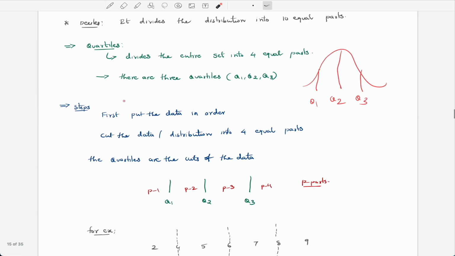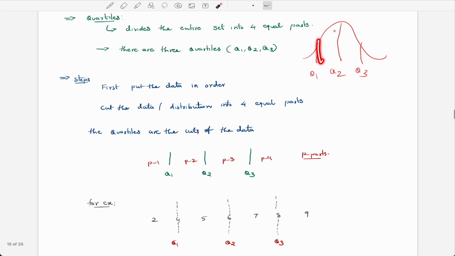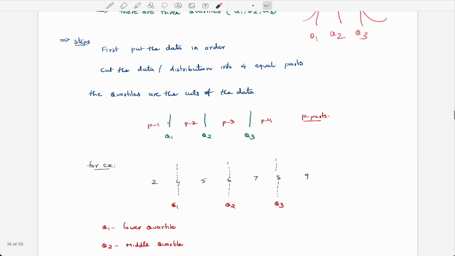So what are the steps to find quartiles? First we put the data in order. The order is important here. We saw in the median also that the data has to be ordered, otherwise it is very difficult to work with the distribution. Then we cut the distribution into four equal parts. This is the first part, the second part, the third part, and the fourth part. The three quartiles cut the data, 1, 2, 3.